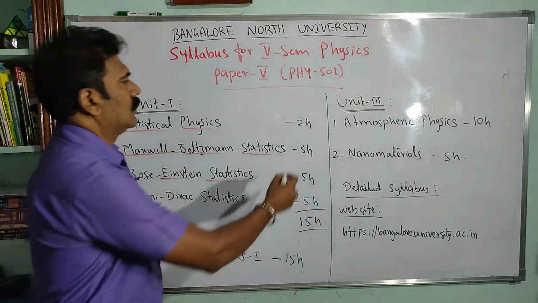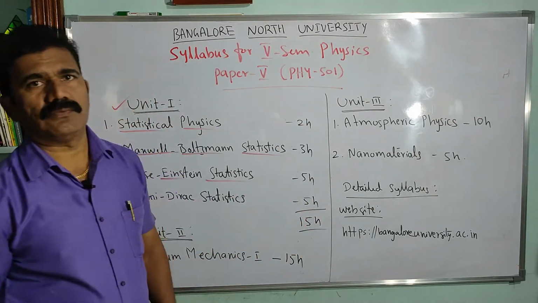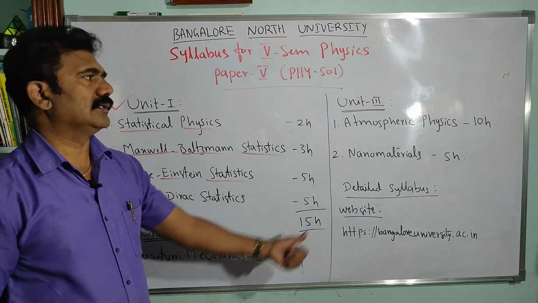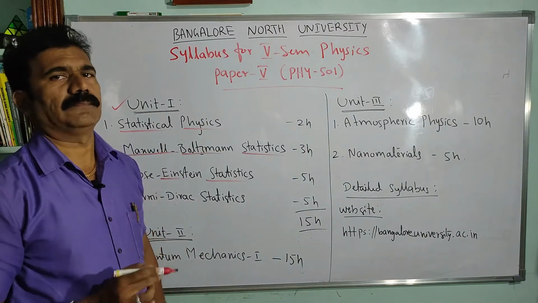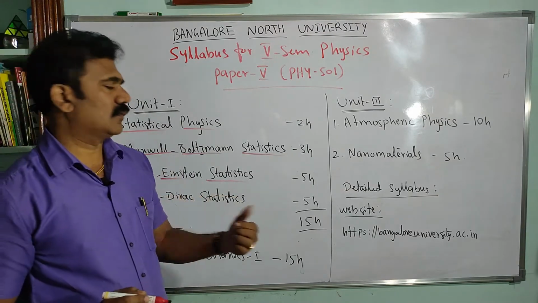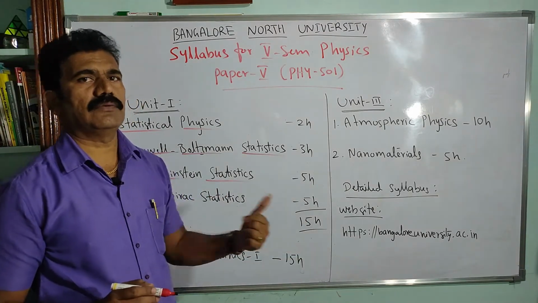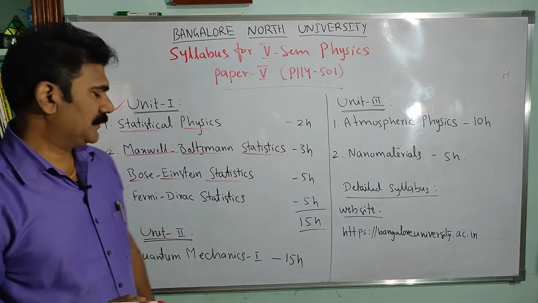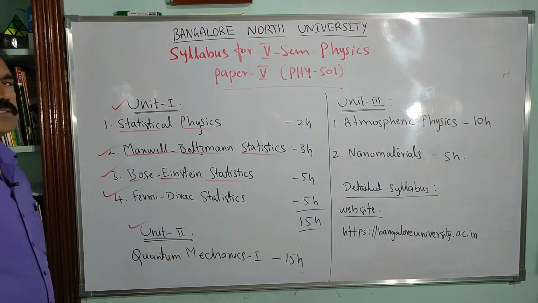So if you count, totally you have 15 hours portion for one unit. Like that, for all units we have 15 hours portion. In the first to fourth semester, total hours for each unit is 13 hours. Now it is 15 hours. Clear?